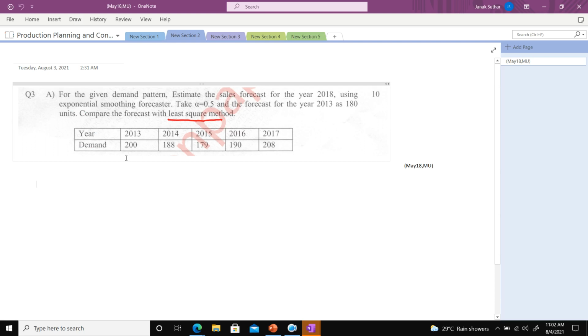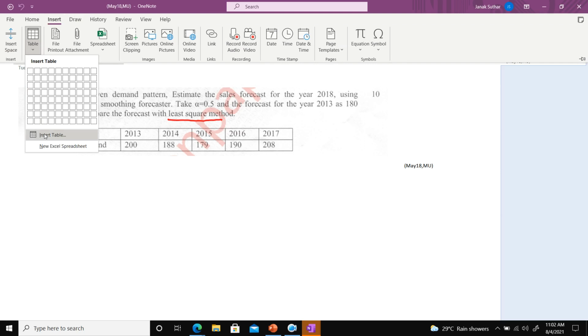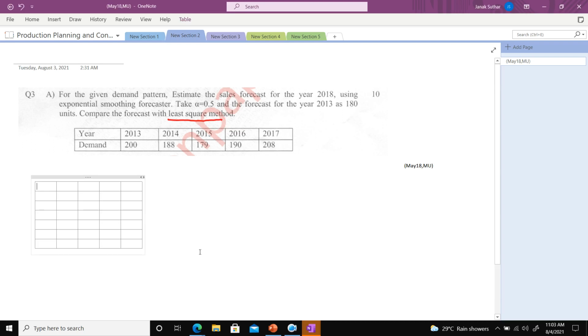Okay, so now here year and demand, both data are given. I will make one table. Just wait. The number of rows needed is 7 and the number of columns is 5. Okay, so here I write year.